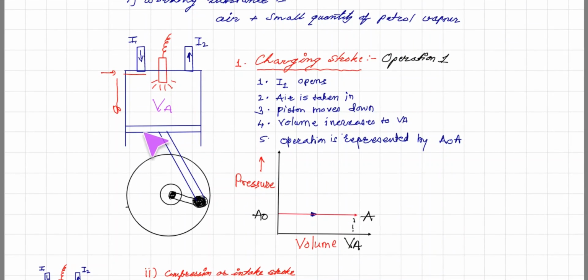Initially the piston was closed up to this level, so the volume was 0, but as the piston moves downward, the volume increases and becomes VA. Inside this, the air and fuel mixture is there, and this is called the charging stroke, operation 1, and operation 1 is represented by A0 to A1.